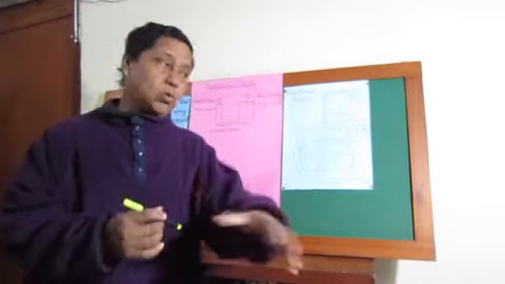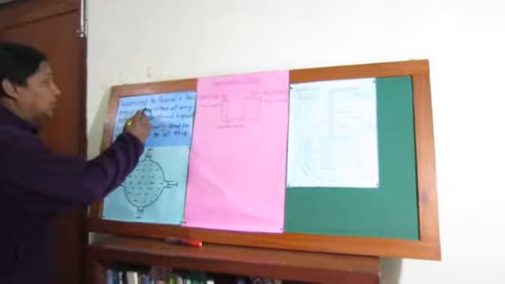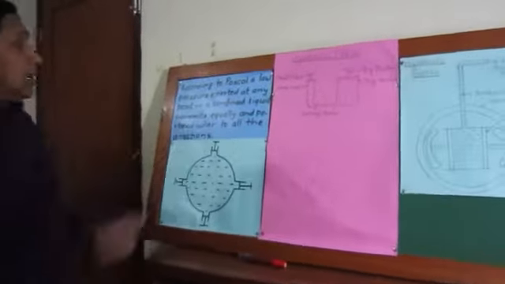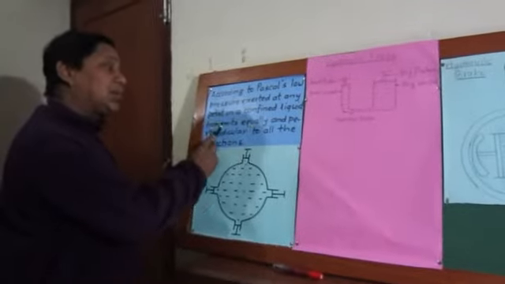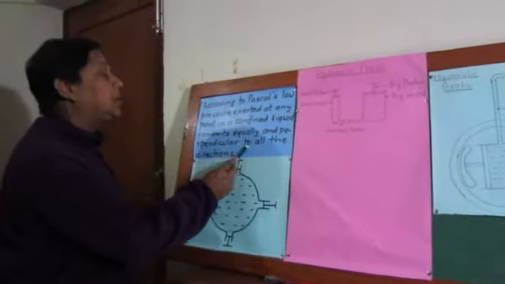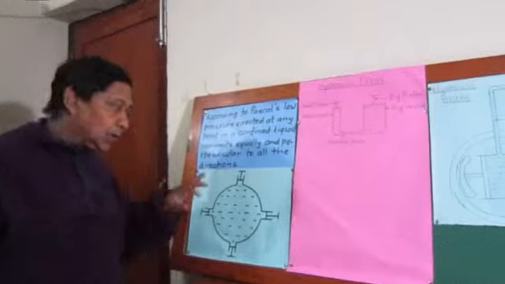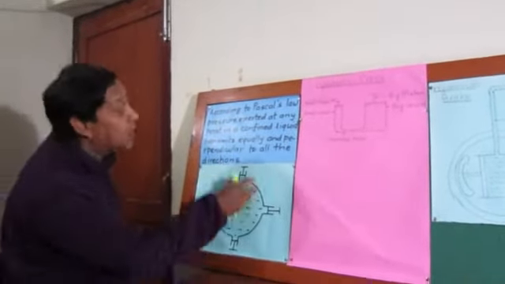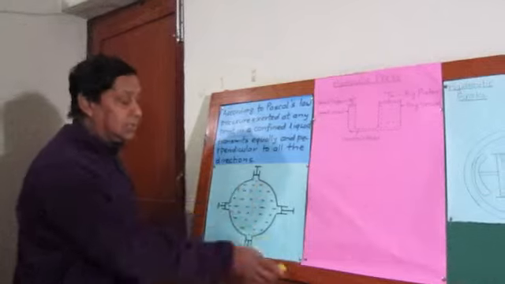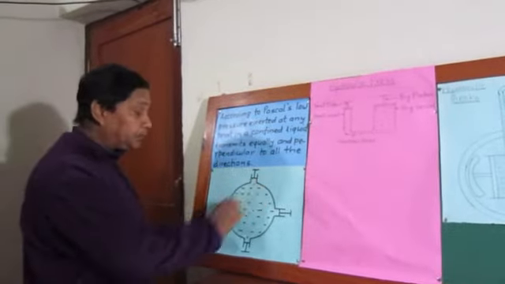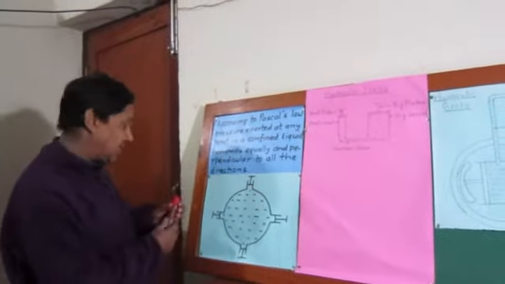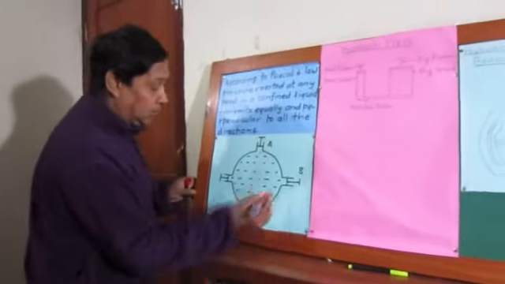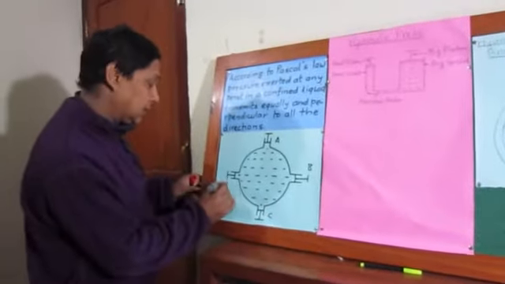This way, according to Pascal's law, pressure exerted at any point in a confined liquid transmits equally and perpendicular to all the directions. This law can be proved very easily with the help of a spherical container. Look at this spherical container having 4 openings at different sides. We can name them A, B, C and D.